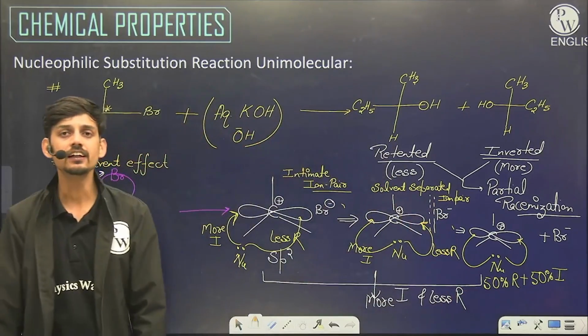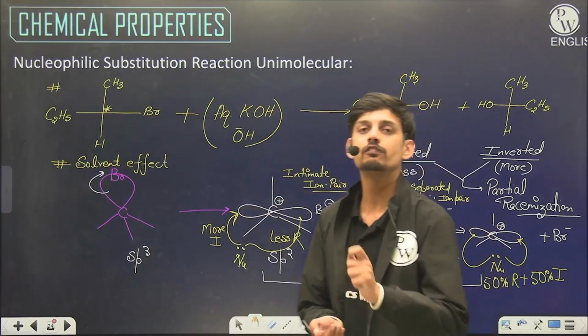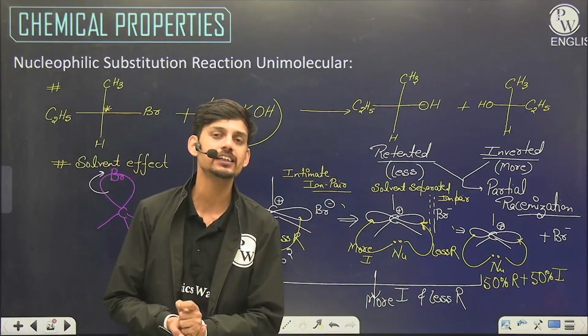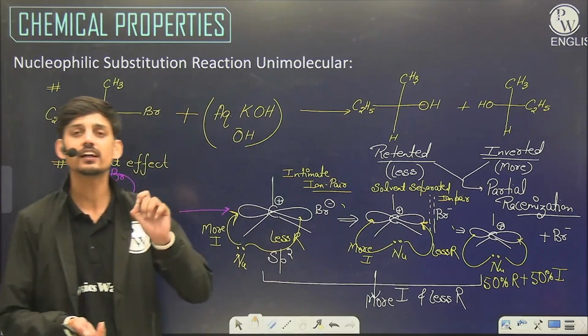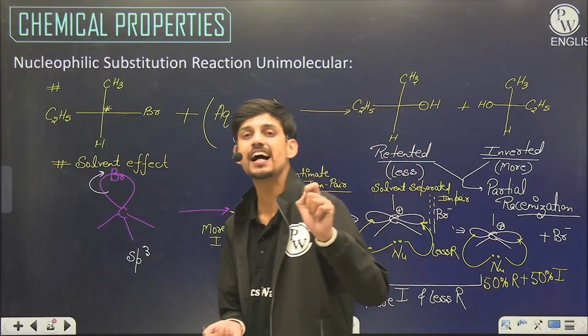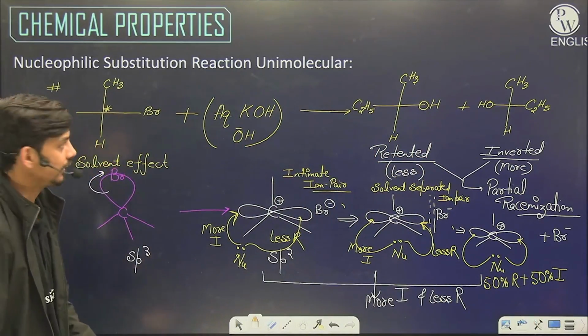That's why we say due to solvent effect, SN1 reaction proceeds through partial racemization. Always remember this fact that racemization is occurring in SN1, but the racemization is not 100%. It is a partial racemization case.